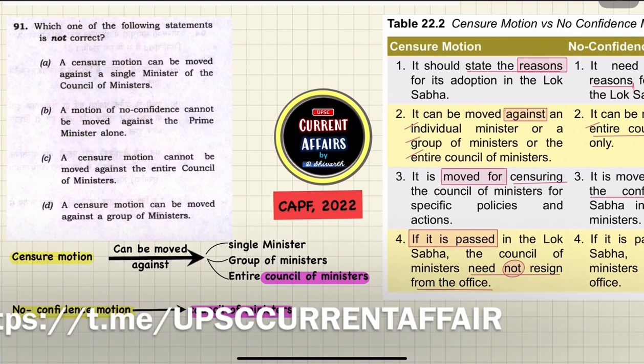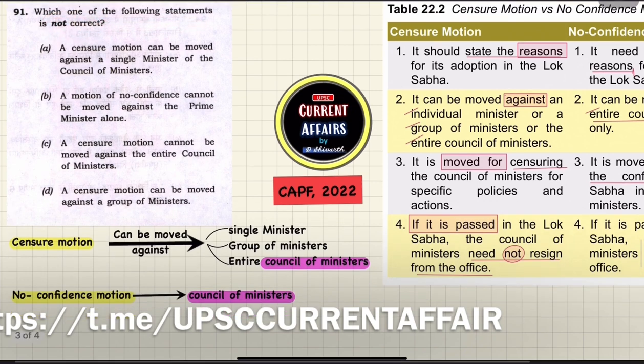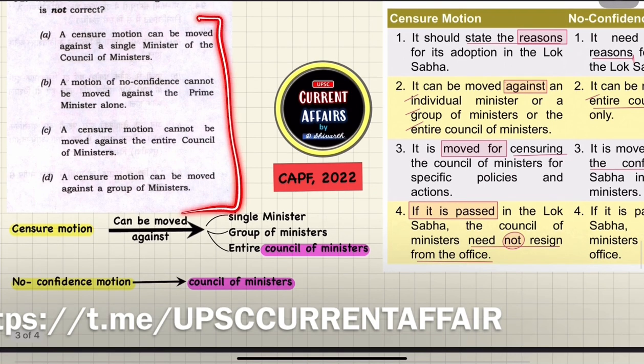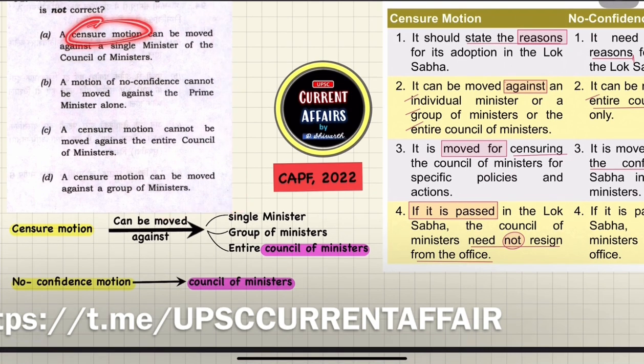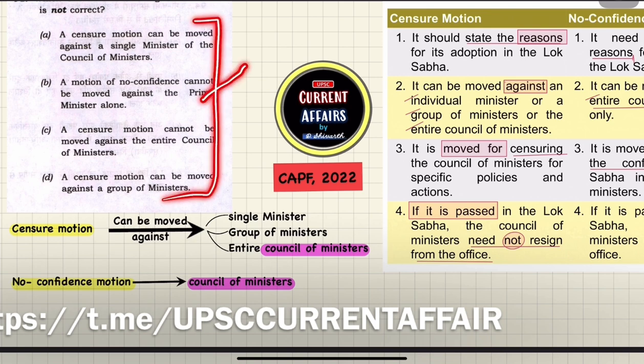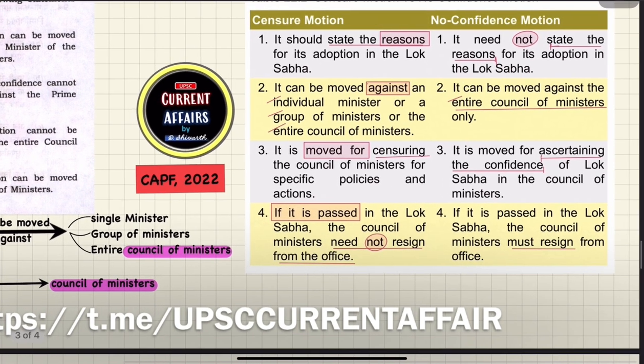The next question reads: which one of the following statements is not correct. It is asking about the not correct statement. Basically the question is about censure motion and no confidence motion. In these options, one difference between censure and no confidence motion has been asked, and this gives a clue that yes, go and revise the static part.